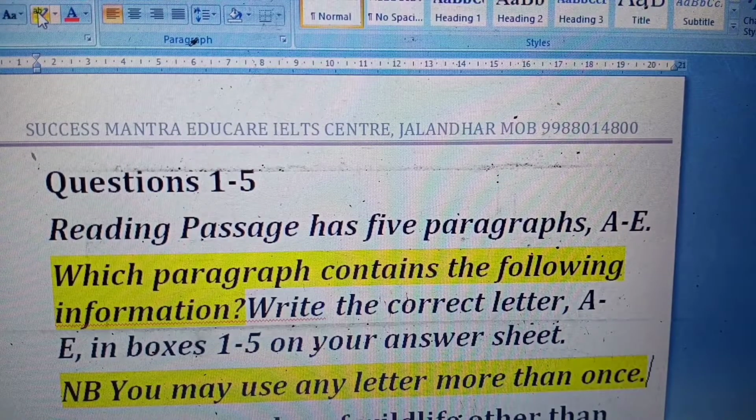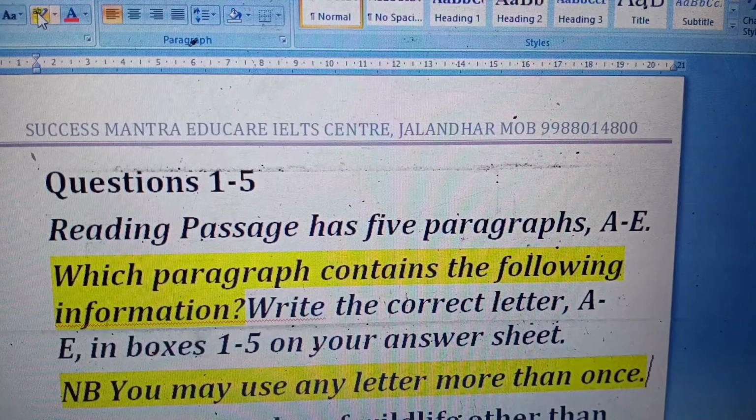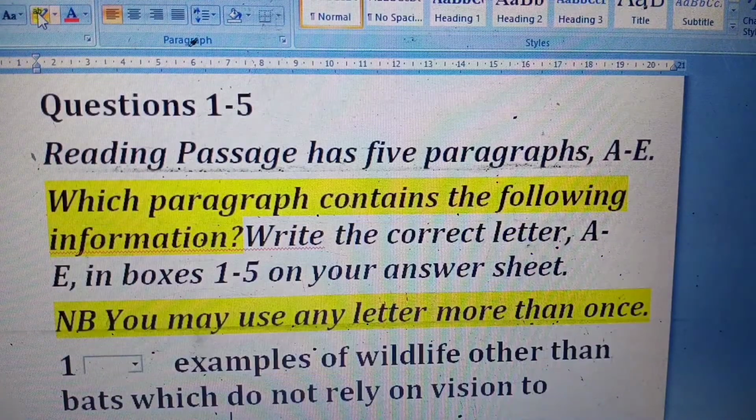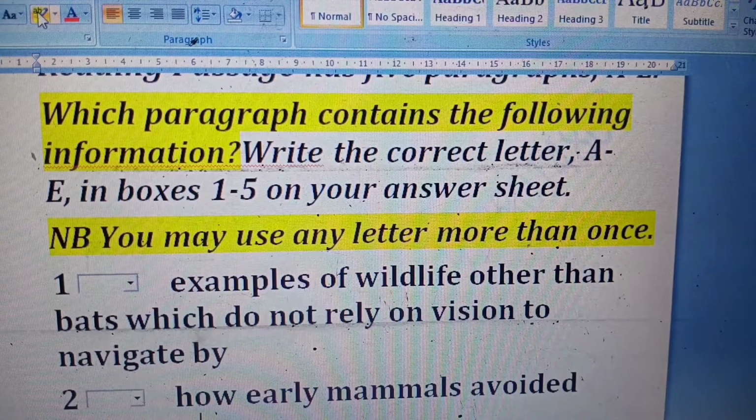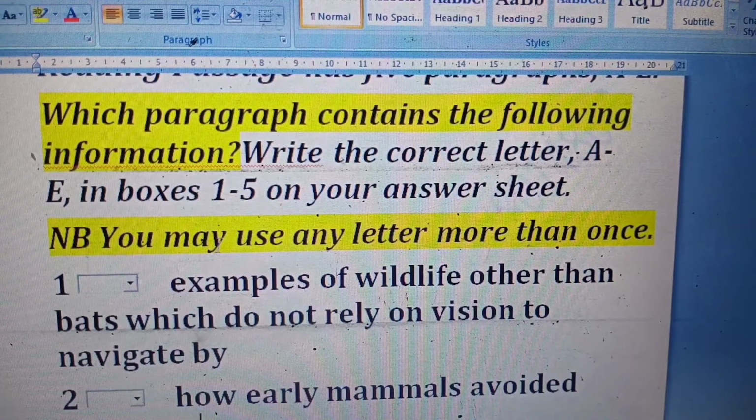These types of questions are just like heading match, but basically these contain the instruction: which paragraph contains the following information. I request students to go for analysis of the questions first before jumping to searching for the answers. If I start with the first question, it says: examples of wildlife other than bats which do not rely on vision to navigate by.